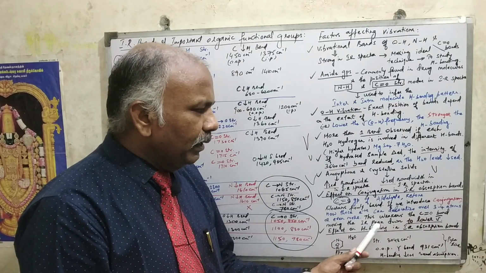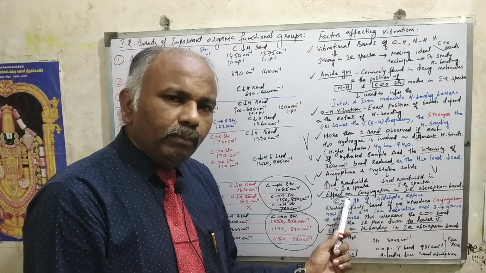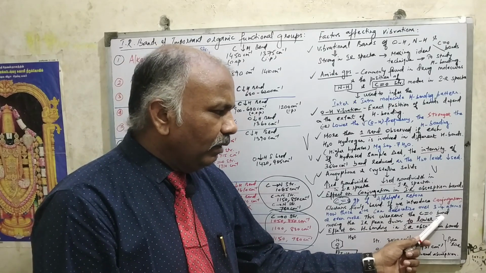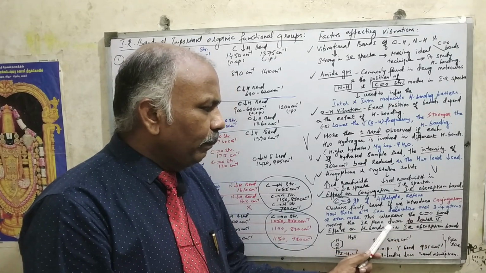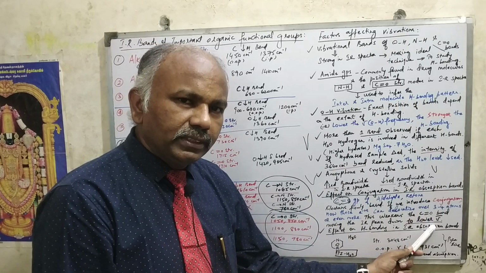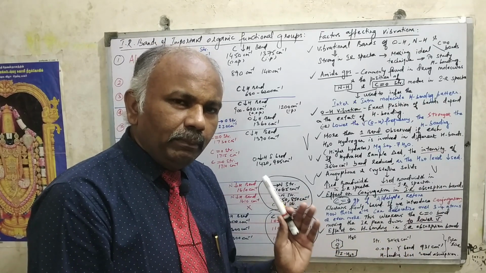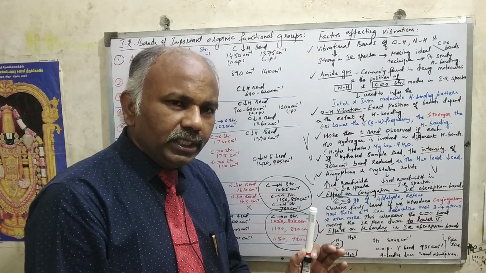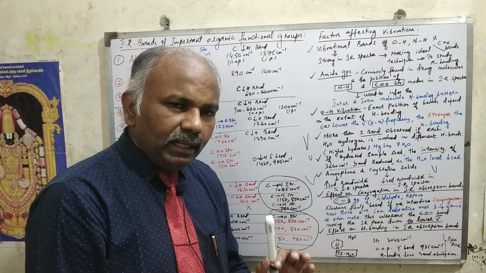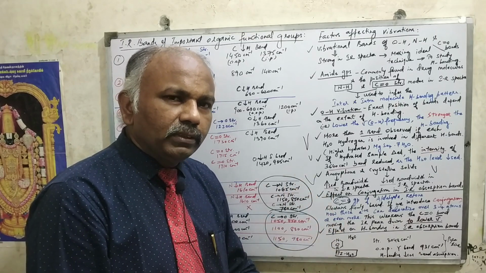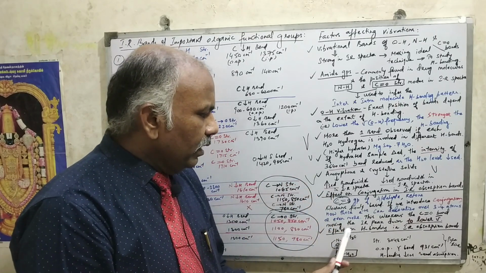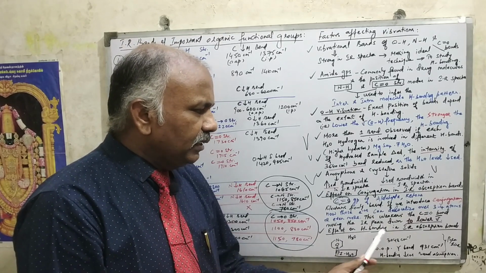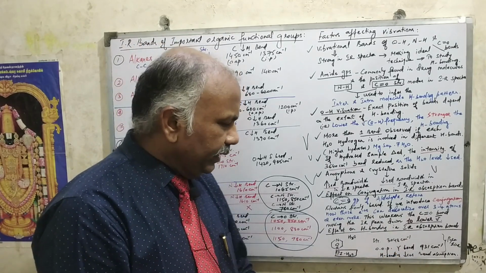This weakens the carbonyl bond. The C double bond O bond will be weakened, moving the IR peak down to a lower vibrational frequency. Because of this, the vibrational frequency will be reduced. So if you have more and more conjugation with functional groups like C double bond O, again the vibrational frequency will be reduced, right? So this is a very important aspect.